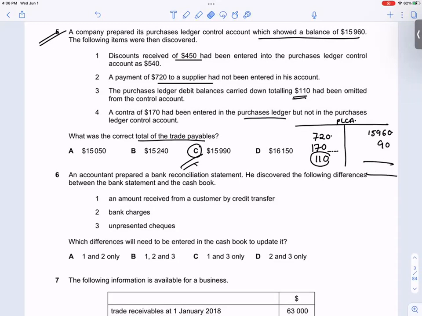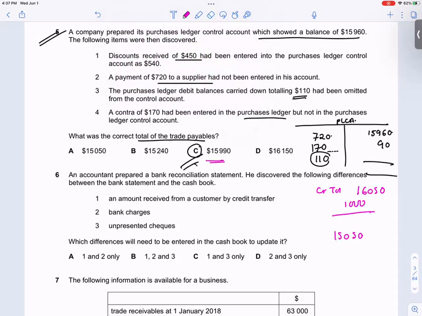15,960 plus 90. So what is it? 16,050. This is the credit total. What is debit total? 720 plus 170 plus 110. It is 1,000. So 16,050 minus 1,000, 15,050. How's the correct answer? C.